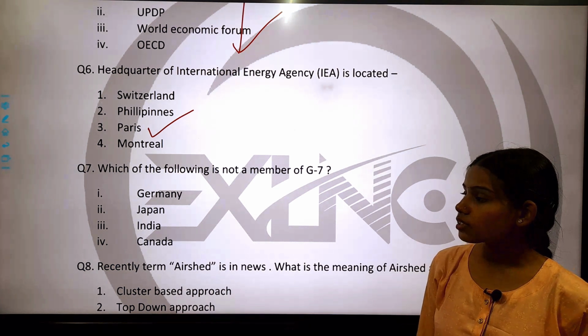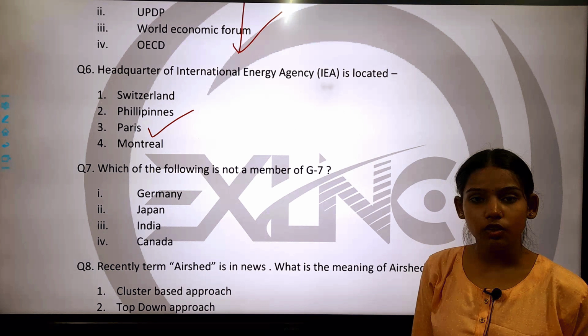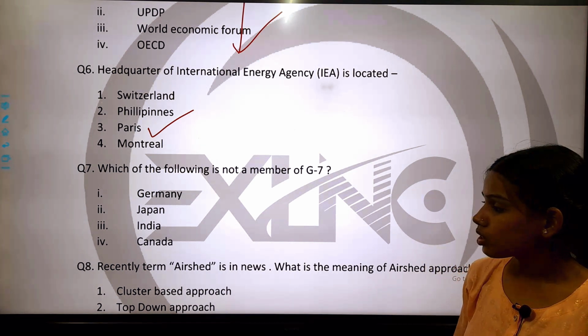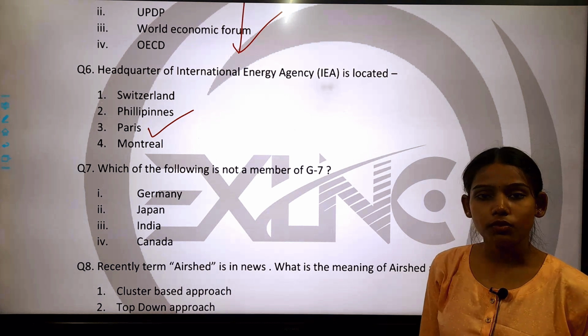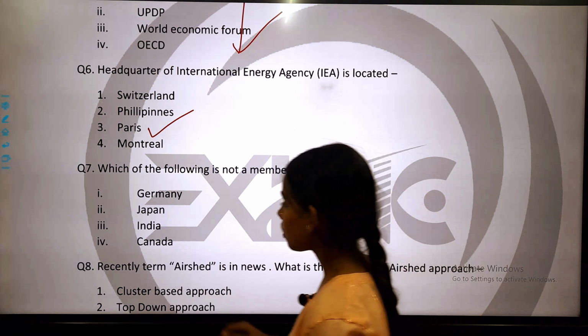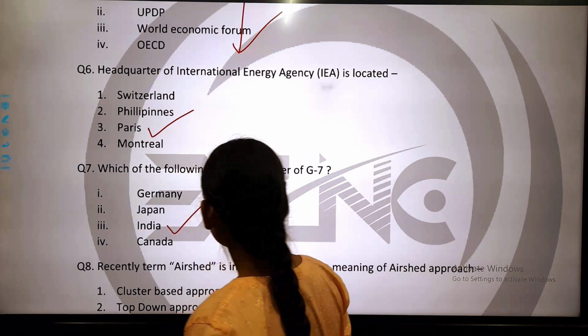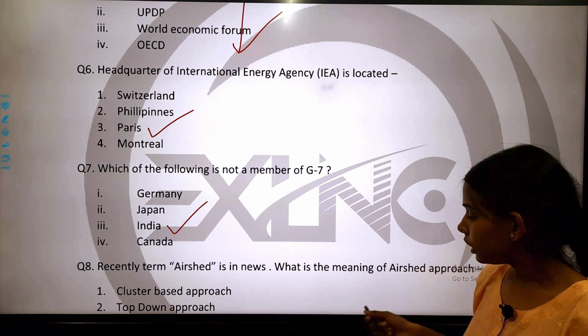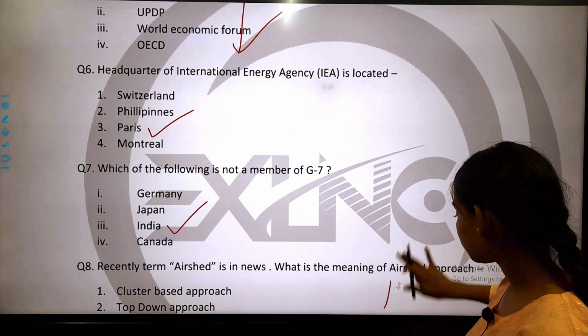It means you have to identify which of these 4 countries is not a member of G7. So the country which is not a member of G7 is India. So the correct answer is option 3, India. India is not a member of G7. Now come to the next question.